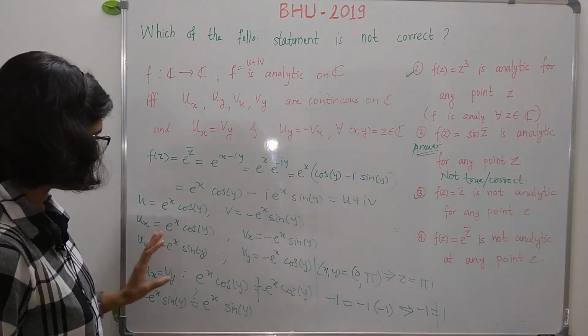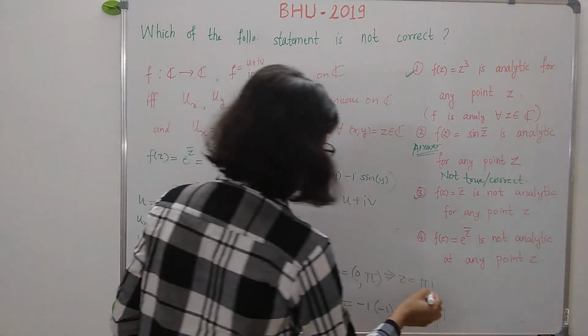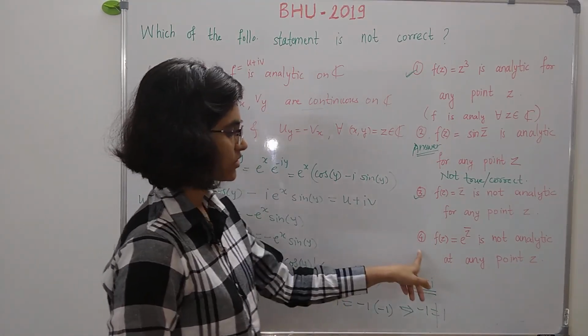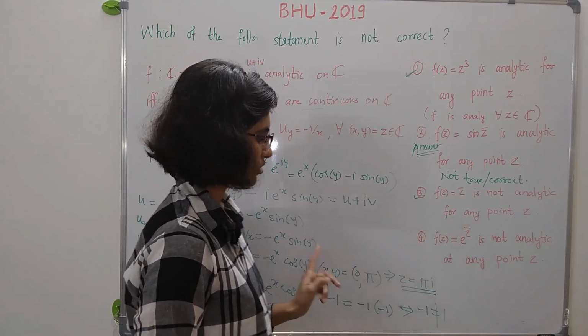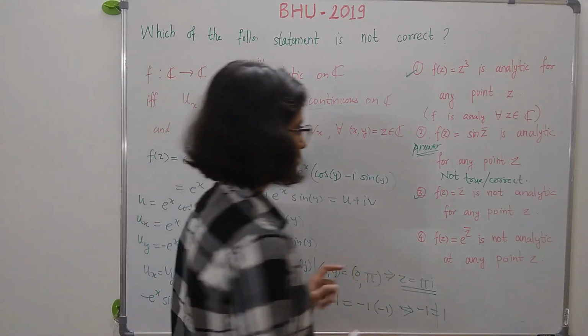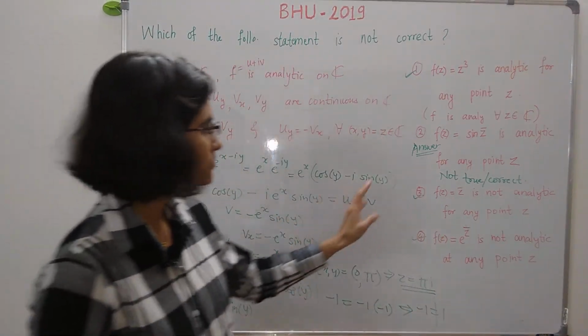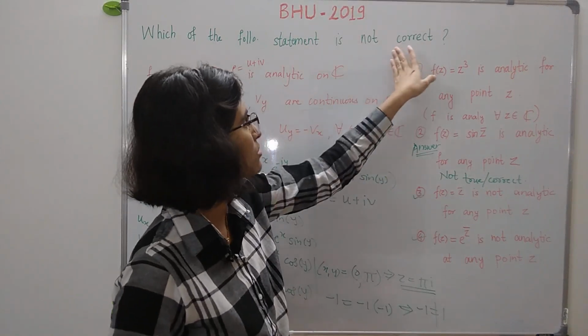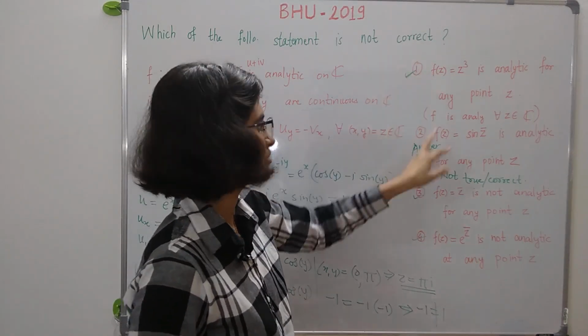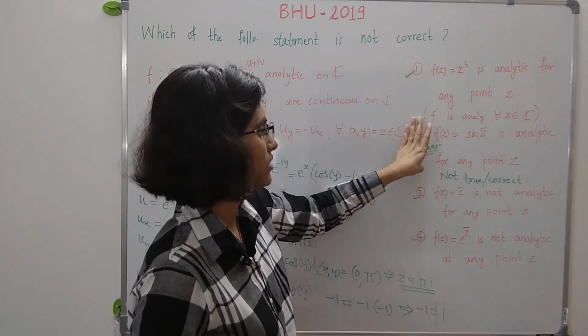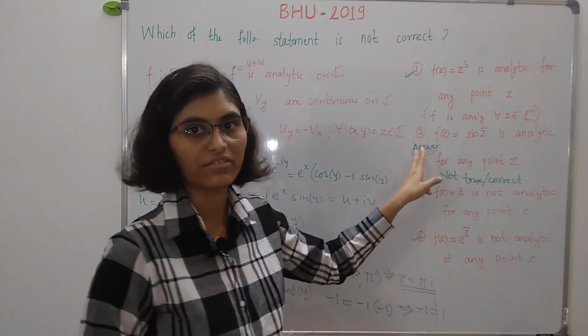Hence these CR equations are not satisfied at this point. Therefore this function e raised to z bar is not analytic at the point pi i, and hence this is also true. Now the question is about the statement which is not correct. So this is the only statement which is not correct, and hence this is the answer.